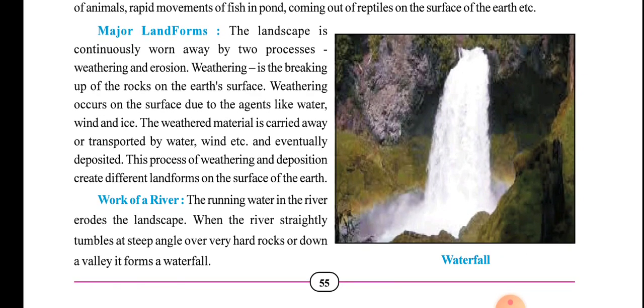Now, major landforms. How do major landforms form? There are two processes. The landscape is continuously worn away by two processes, weathering and erosion. What is weathering? Weathering is the breaking up of rocks on the earth's surface. Weathering occurs on the surface due to agents like water, wind and ice. The weathered material is carried away or transported by water, wind, etc., and eventually deposited. This process of weathering, erosion and deposition creates different landforms on the surface of the earth.